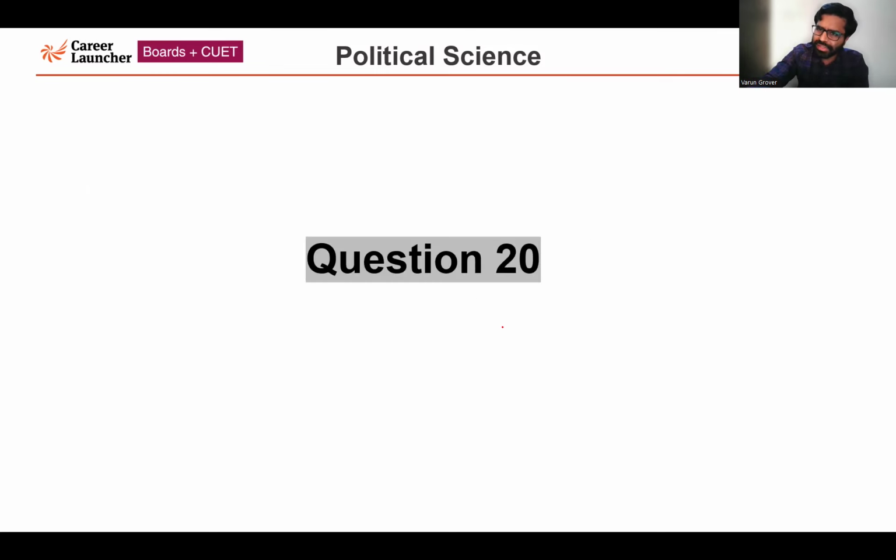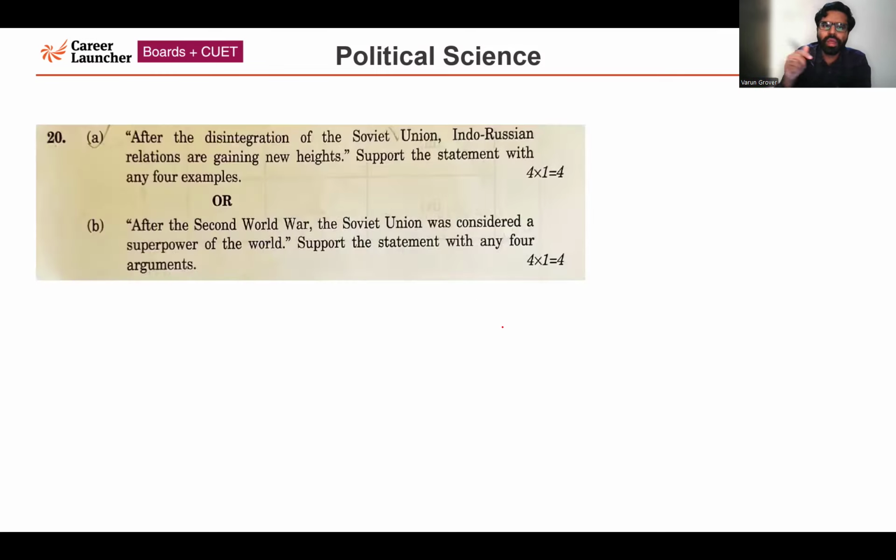Now next question, question number 20, a 4 marker. It is a choice based question, and I'll be discussing one by one. First, part A of question 20. After the disintegration of the Soviet Union, again a question from the end of bipolarity, Indo-Russia relations are gaining new heights. Support the statement with any 4 examples.